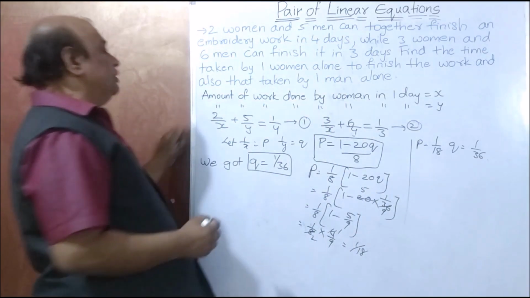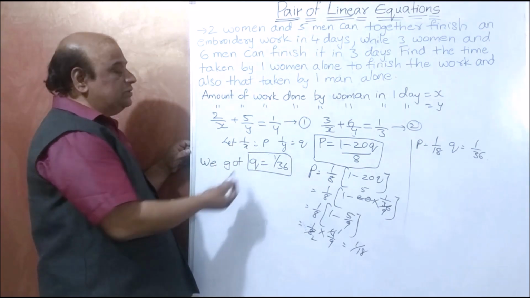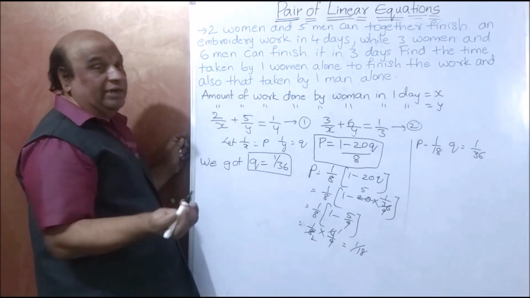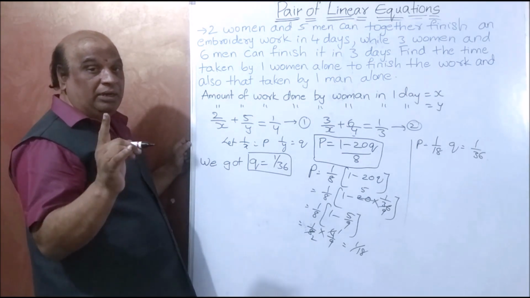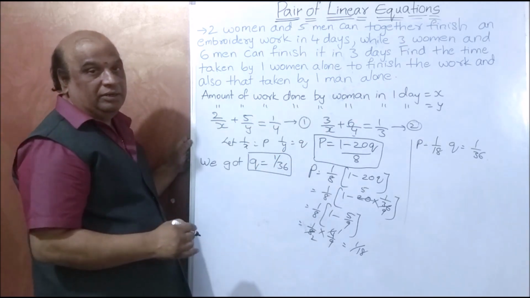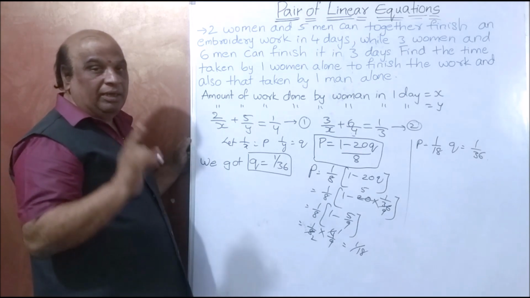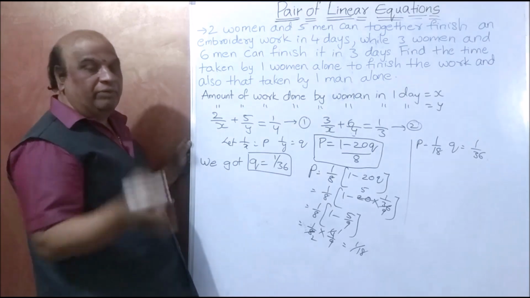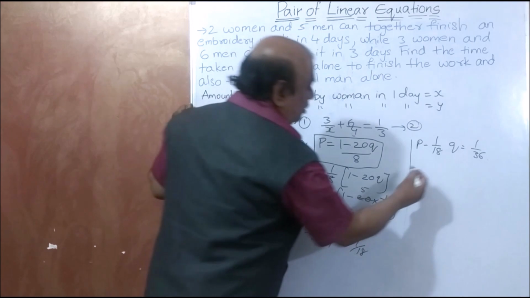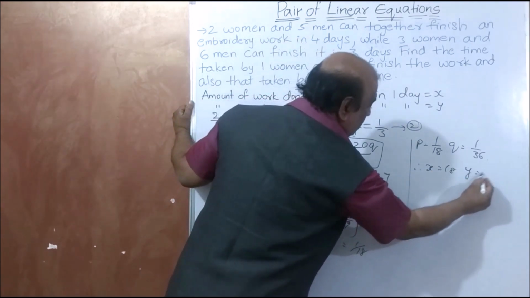Now what is our assumption? Let 1 by x is equal to p. 1 by x is equal to p means one woman can do the total work in 18 days, because p is equal to 1 by 18. q is equal to 1 by 36 means a man can do the complete work in 36 days. That is the solution. Therefore, x is equal to 18, y is equal to 36.